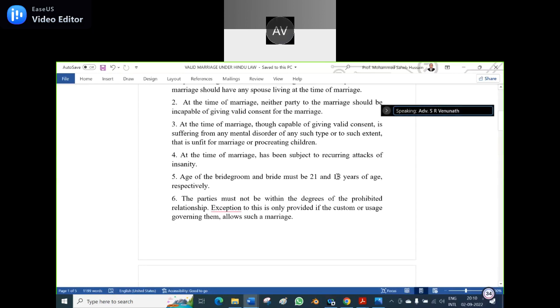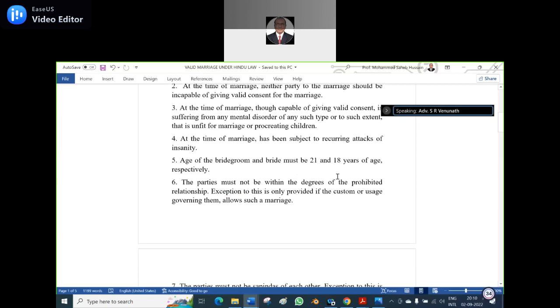And the fifth is the age of the bridegroom and the bride. Of course, 21 and 18 years. Of course, it is proposed to be increased, but I don't know whether it is going to be implemented or not. It is only a proposal made. It is not implemented. What is the proposed age? It's 21 and 18 only at present. What would be the age of the proposed one? 21 years, both of them.